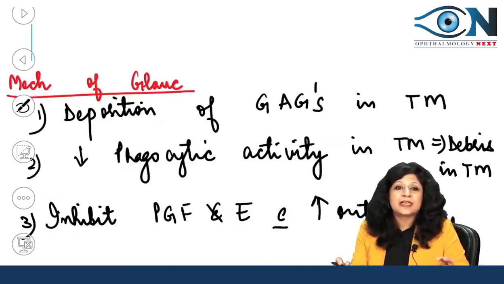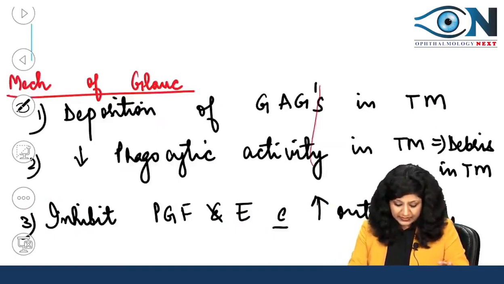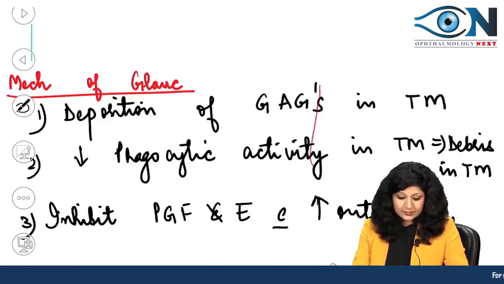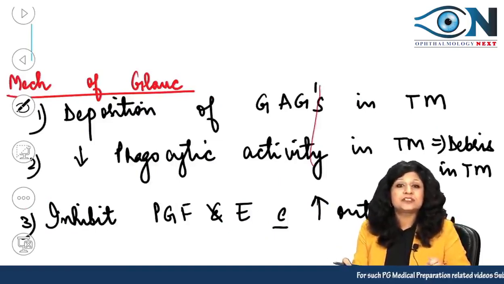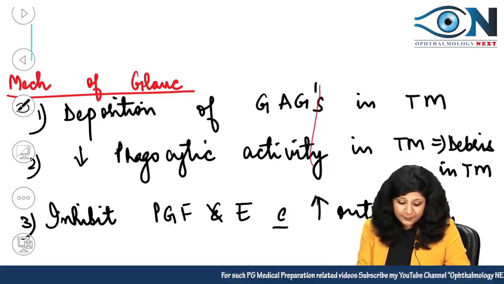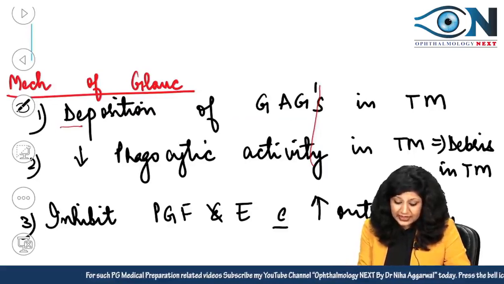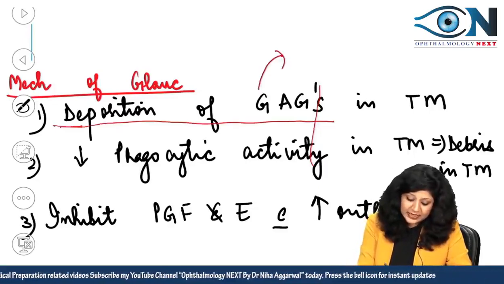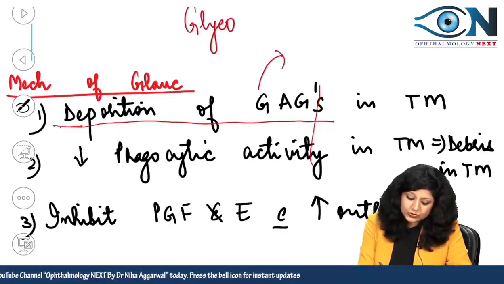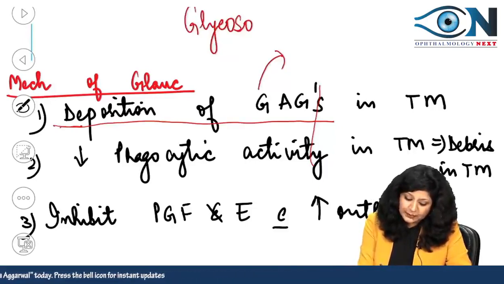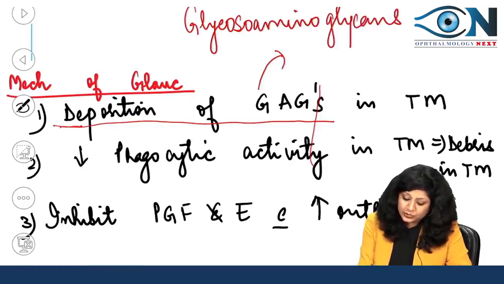What is the mechanism of action? The mechanism of action of the steroids is, first they are depositing the glycosaminoglycans. So they are leading to the accumulation of these GAGs in the trabecular meshwork.